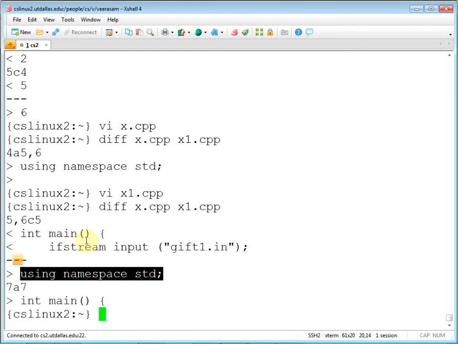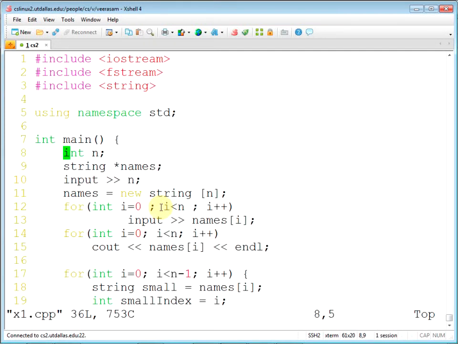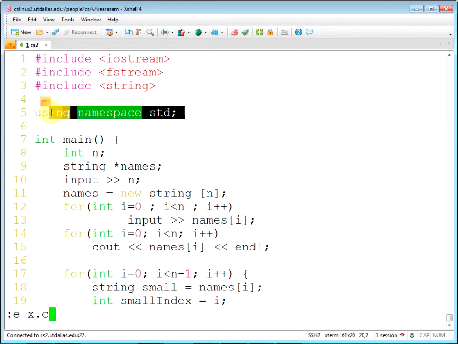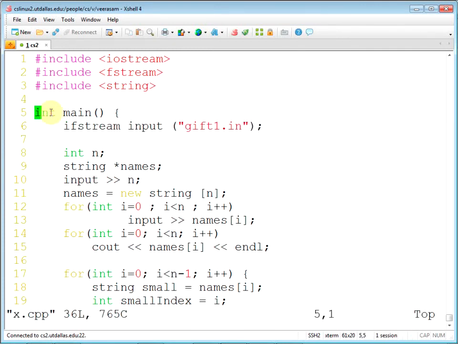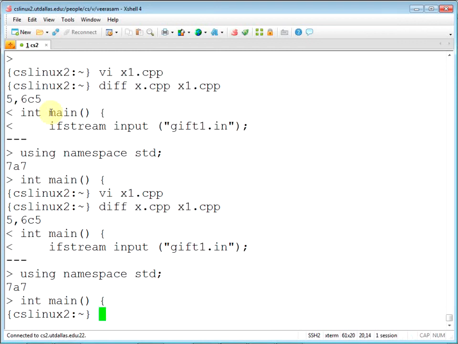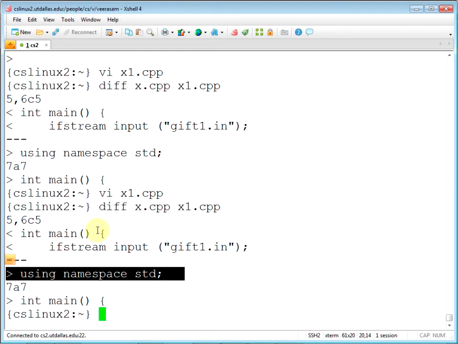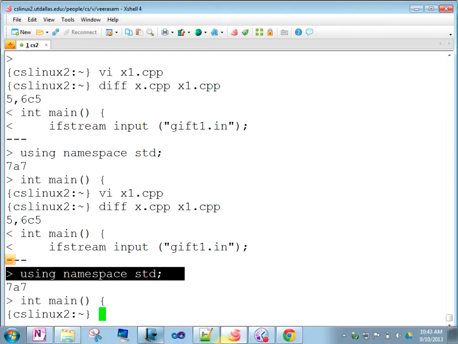Okay, so what are the unique lines in individual files? x1.cpp, yeah, so x1 has this namespace std, whereas x doesn't have that. See, so x doesn't have it and x1 has it. That's why it shows this. I know there's a lot of details, and we are trying to go at a super fast pace. You really have to try on your own too.